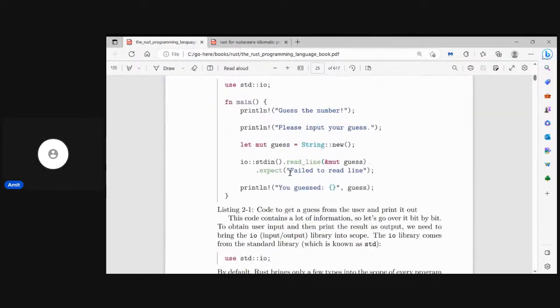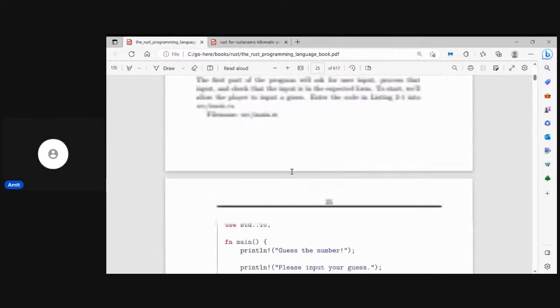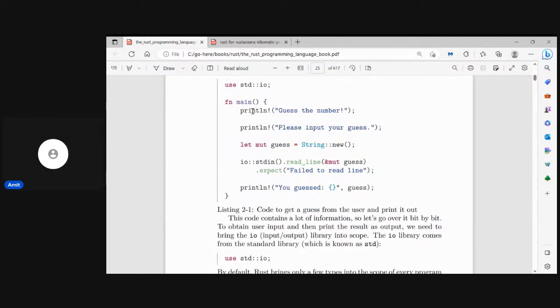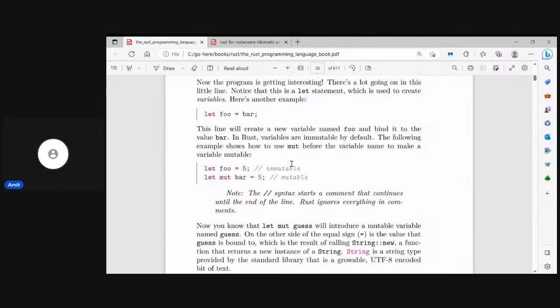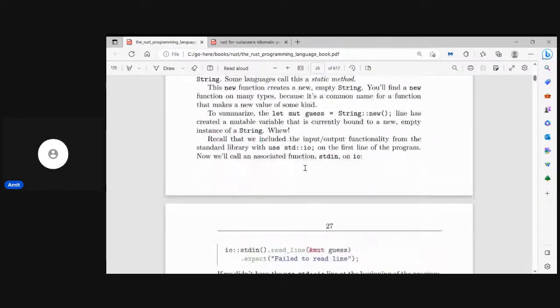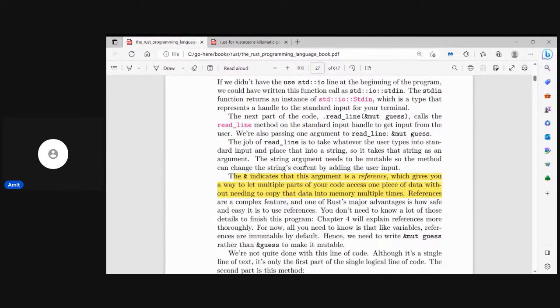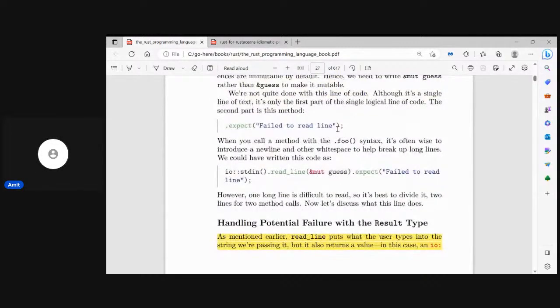Anyways, about this program, we have the main function, we are reading from the standard input, and then this is immutable, we have made it mutable. We are taking a reference, mutable reference, so we'll be discussing the mutable references later as well, and we are doing an expect on this.